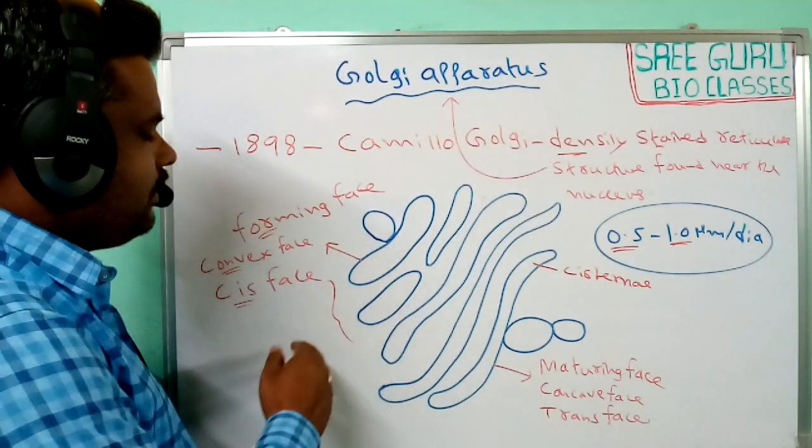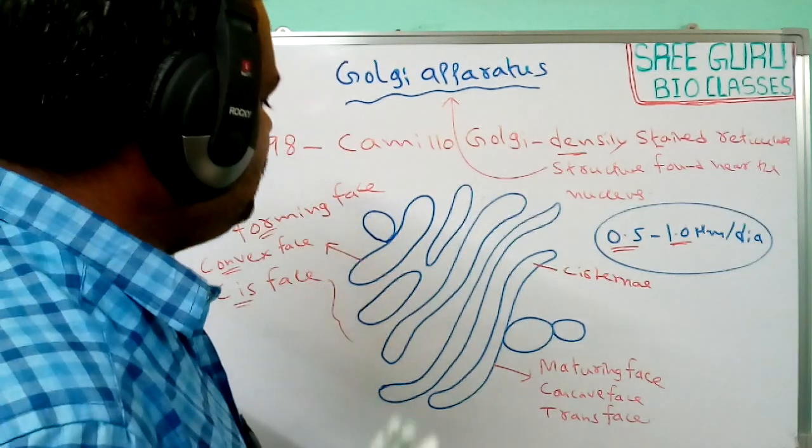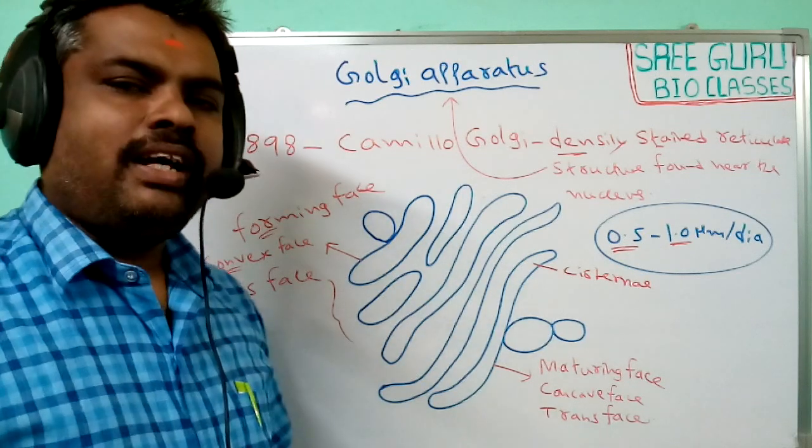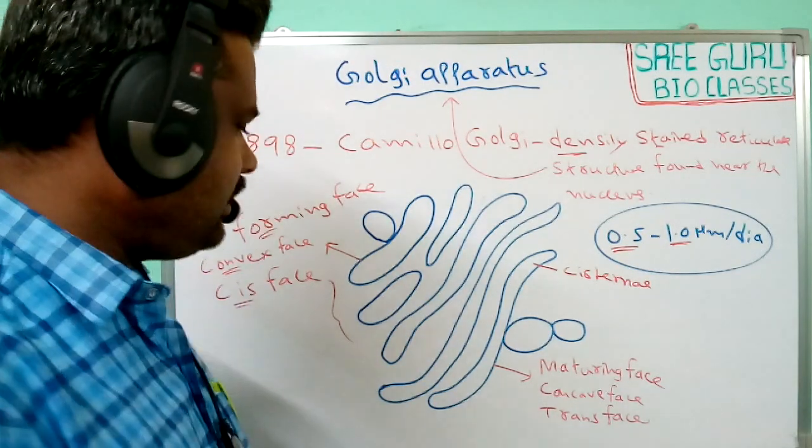Next, coming to the function of the Golgi apparatus. What is the main function of the Golgi apparatus?